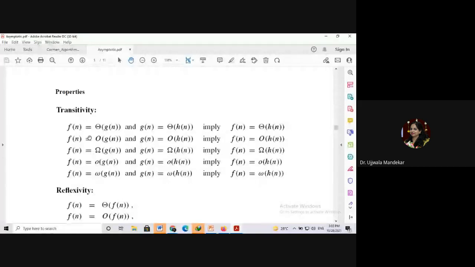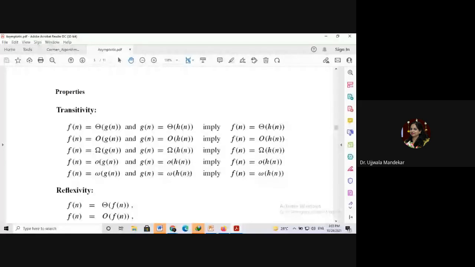This is applied in case of big O also. If any function f of n is equal to big O of g of n, and if g of n is equal to big O of h of n, then we can say that f of n is equal to big O of h of n. This also applies in case of omega notation, that is, if f of n is equal to omega of g of n and g of n is equal to omega of h of n, it indicates that f of n is equal to big omega of h of n.